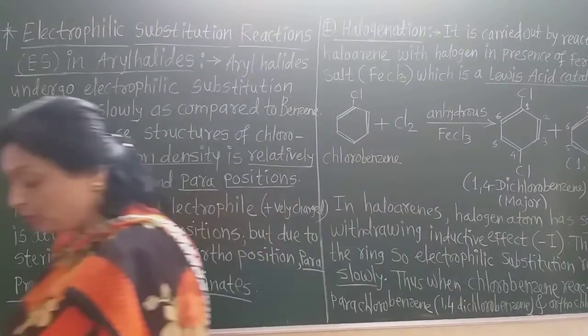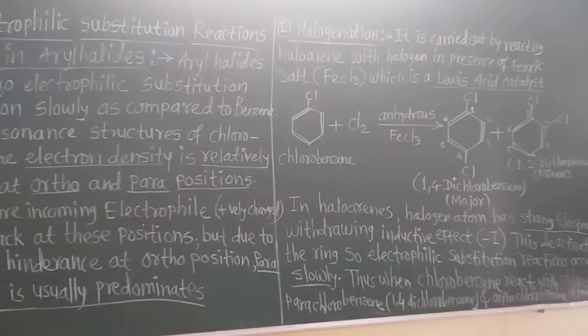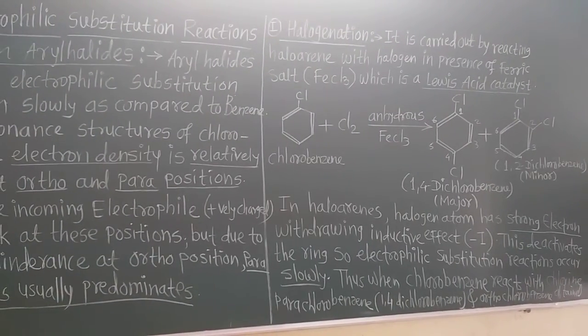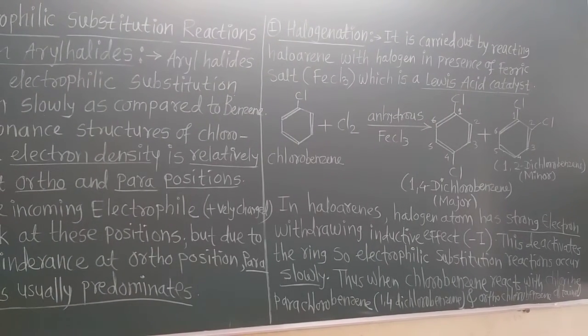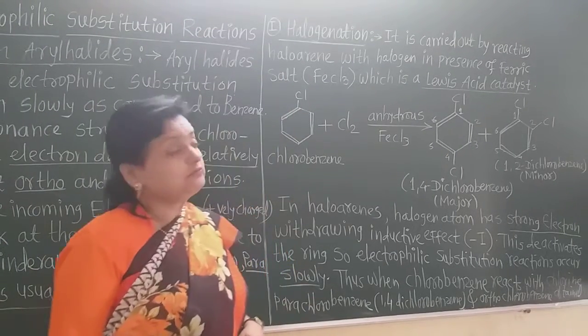Now how does the halogenation or chlorination occur in chlorobenzene? See this example. When chlorine reacts with the chlorobenzene, what are the products? The first electrophilic reaction of chlorobenzene is the halogenation.